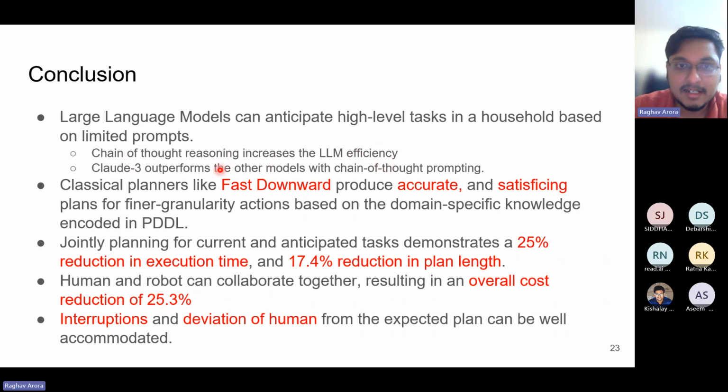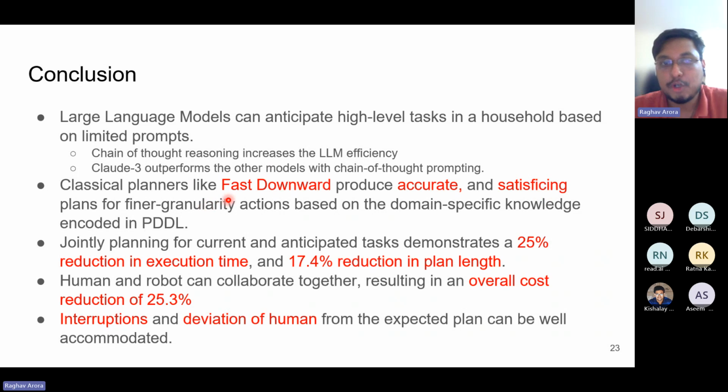Then we say that classical planners like Fast Downward produce accurate and correct plans. So the setting that we explored is the satisficing setting. We do not go for the absolutely optimal plan, but we go for a satisficing plan which results in a lower cost reduction. So this is a trade-off between the computational resources and the planning cost.